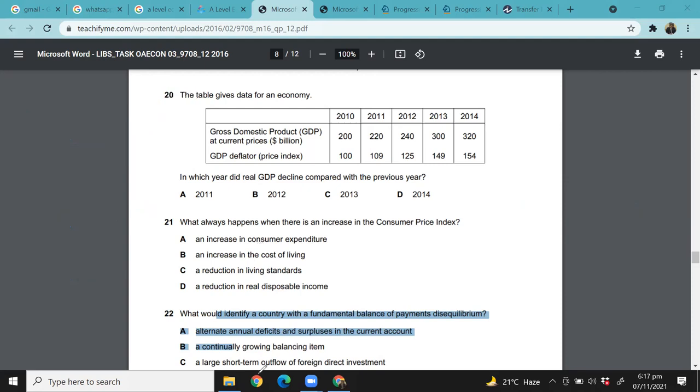Are you getting me? Now, if you remember, we talked about this formula. So how do you calculate real GDP? Let me show you on the whiteboard. Basically, the formula used to calculate real GDP is real GDP equals nominal GDP minus inflation.